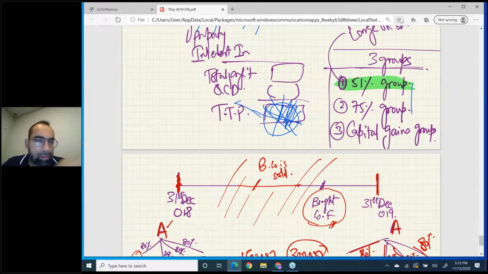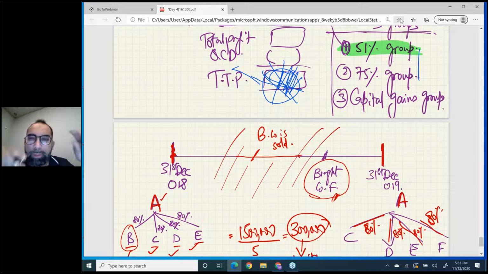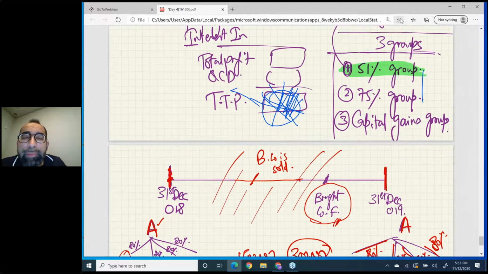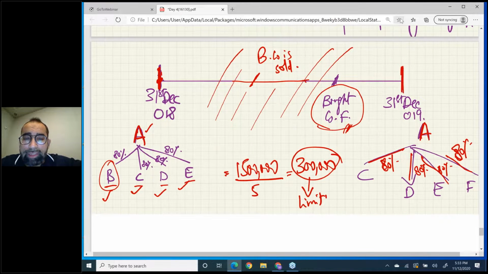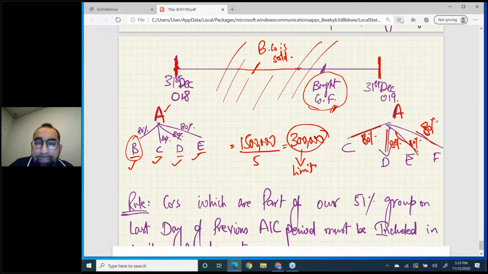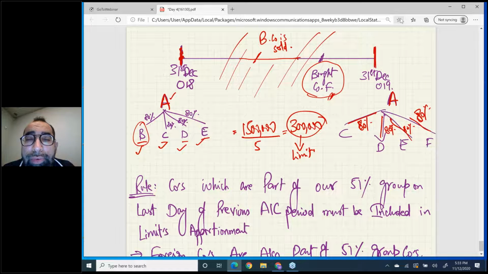Now, my dear students, I hope you remember the 51% group. The 51% group is used for apportionment of limits, to identify whether the company is a large company or a small company. There is one very important instruction which you all must know. I think you must have known this by now, but still this slide is very important. I'm talking about the 51% group and the limit apportionment.